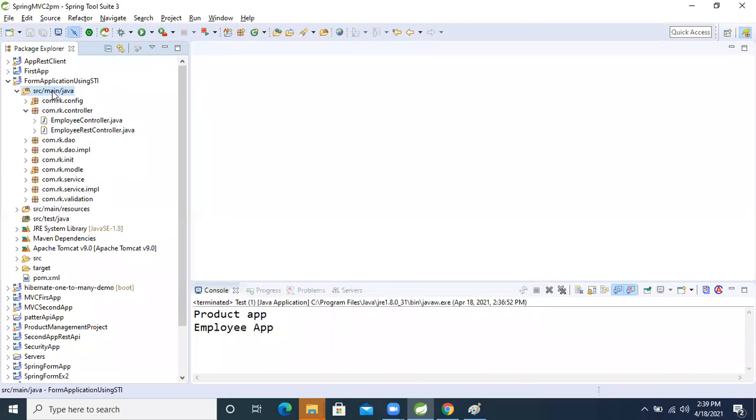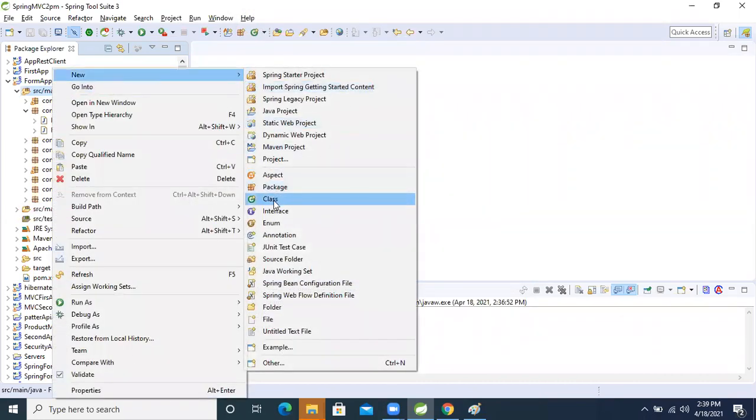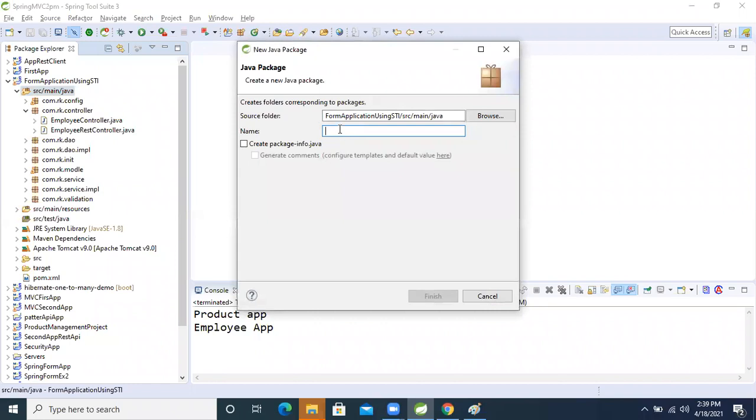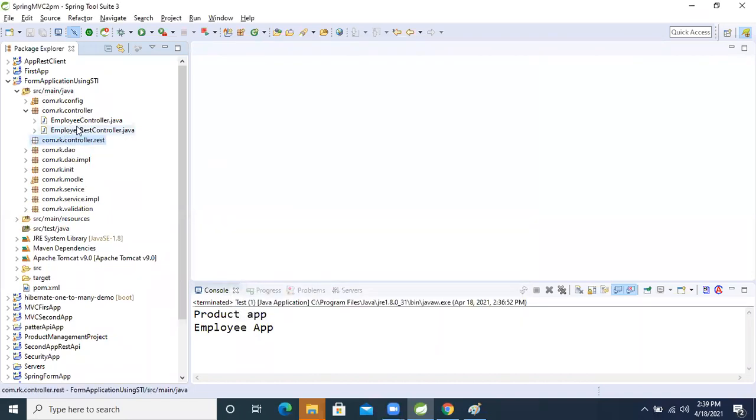I'm creating the package, guys. We already have the class. Here, com.rk.controller.rest. I created this package. Inside this package, the employee rest controller class is there.